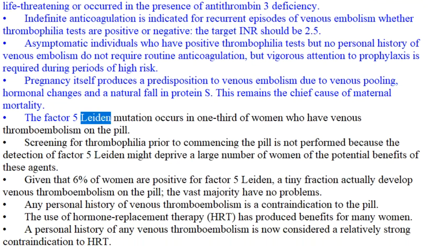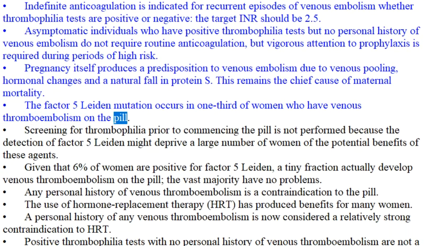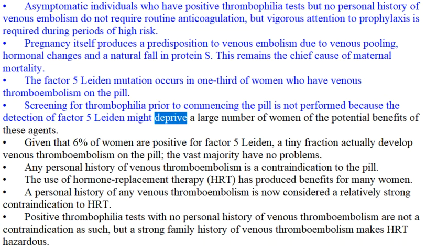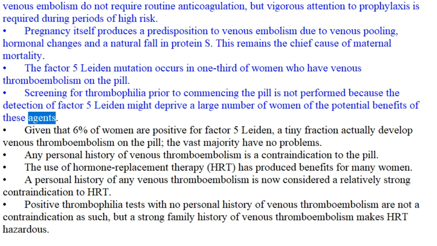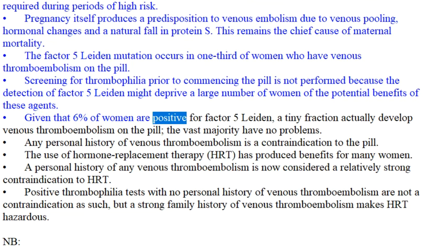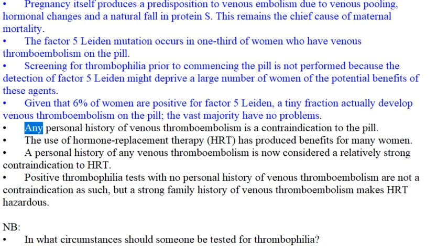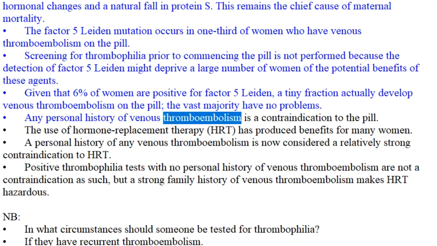The factor V Leiden mutation occurs in 1/3 of women who have venous thromboembolism on the pill. Screening for thrombophilia prior to commencing the pill is not performed because the detection of factor V Leiden might deprive a large number of women of the potential benefits of these agents. Given that 6% of women are positive for factor V Leiden, a tiny fraction actually develop venous thromboembolism on the pill. The vast majority have no problems. Any personal history of venous thromboembolism is a contraindication to the pill.